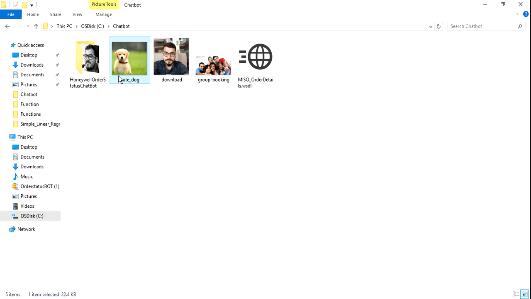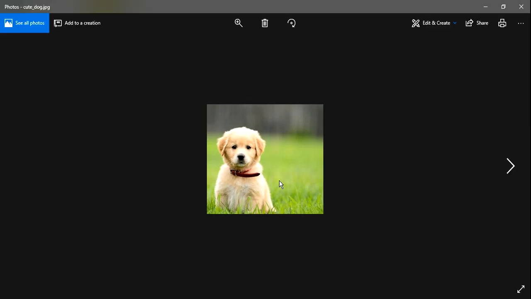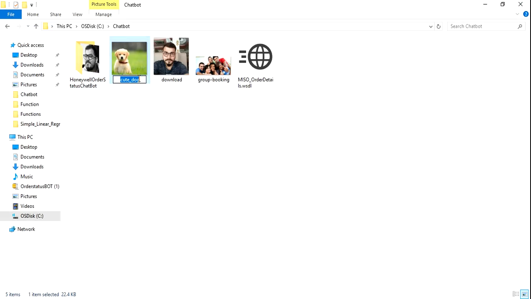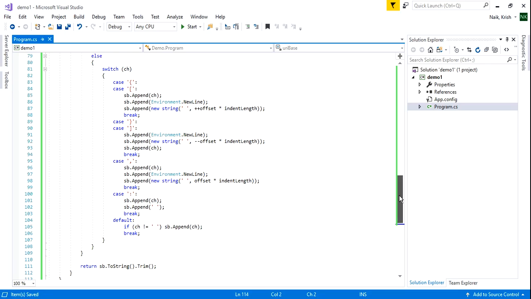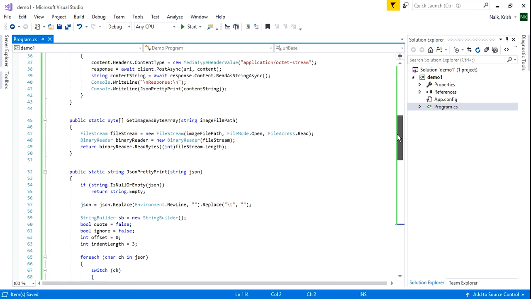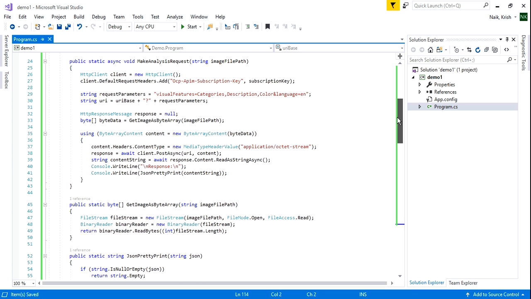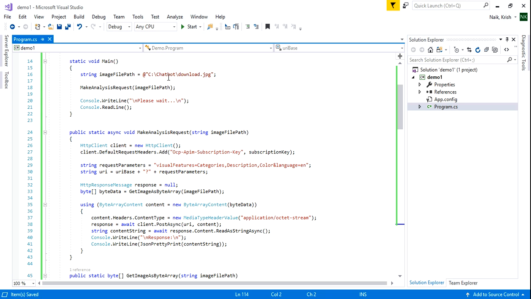Okay, now I have added the subscription key. The image that we are trying to analyze is this dog image, right? So let us see, if I pass this image as the parameter, how this image gets analyzed and what information we'll be getting from this image. This image name is actually cute dog. I will just go on top and replace this image name with it. That's it. Now let me just run this and see.